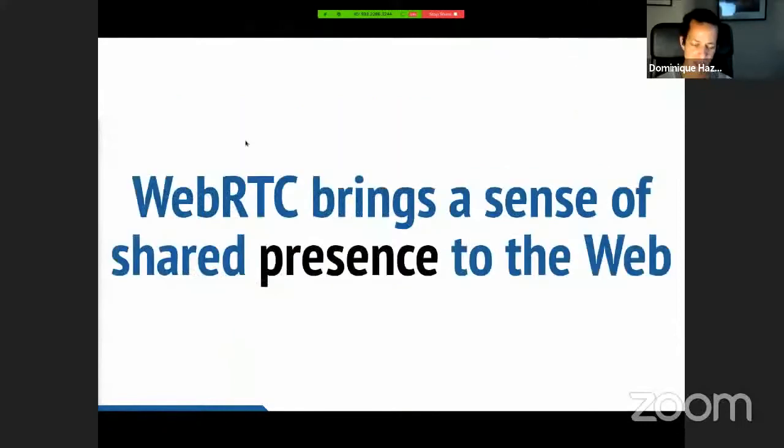And so to me, this has shown that beyond the technical aspect, I think WebRTC has really brought this sense of a shared presence to the web. It's no longer that you're checking a web page, checking this or that information. The web has become a platform where you can be together. And again, this year more than any other, this has been really important, but I think this is also paving the way for the web to become an even better platform for being together.